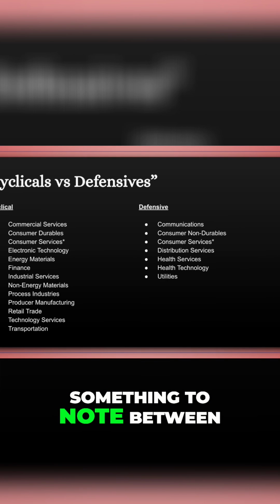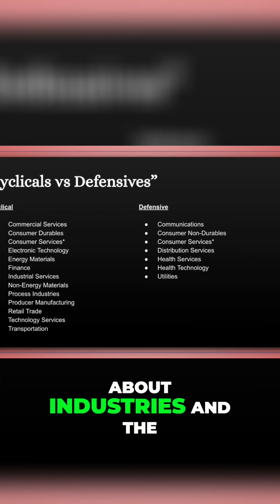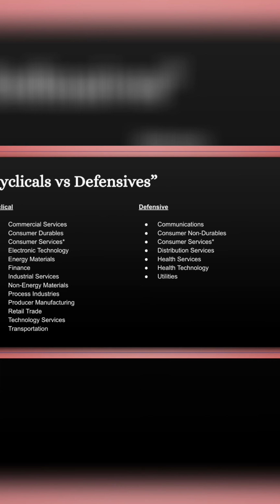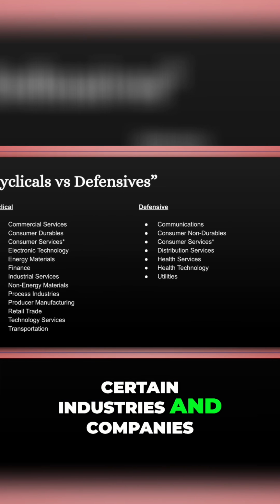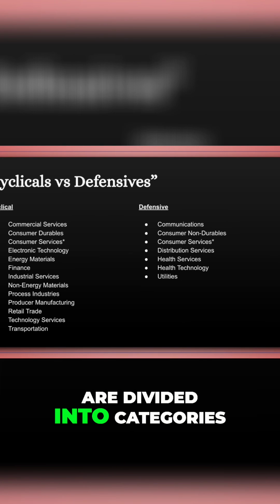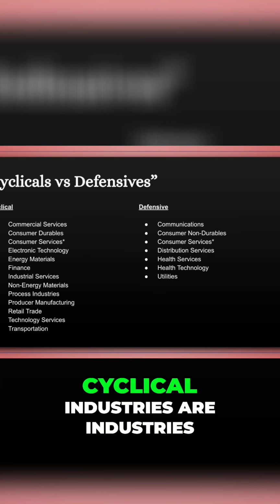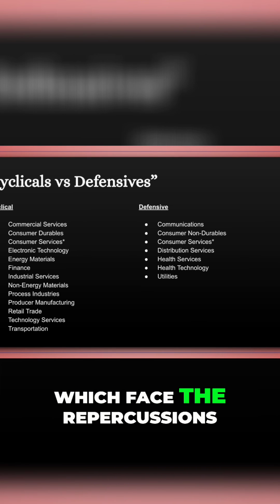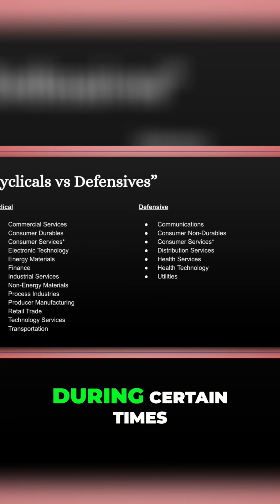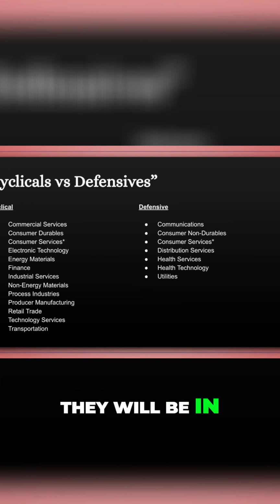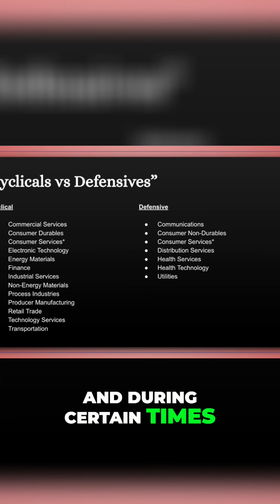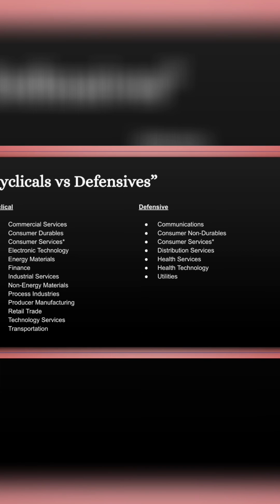Okay, something to note about industries and the business cycles. Certain industries and companies are divided into categories called cyclical or defensive categories. Cyclical industries are industries which face the repercussions of the business cycle. During certain times, they will be in an upward boom, and during certain times, they may not be able to operate at all.